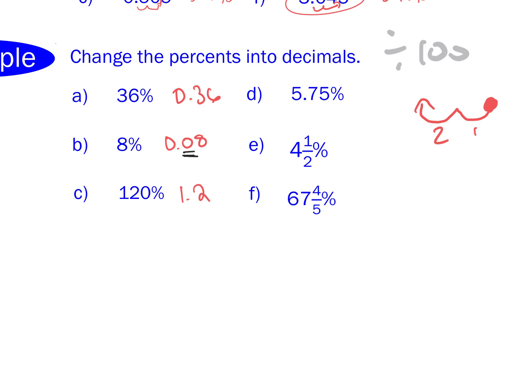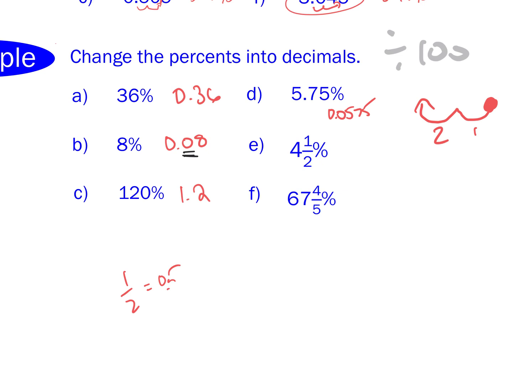The last 3 are a little trickier. We'll start off with 5.75%. What might that become? 0.0575. Fantastic. Now, the last 2, we have to do a little bit of thinking. If you have a half, what would that be as a decimal? 0.5.